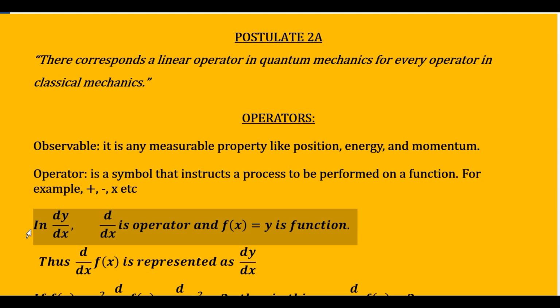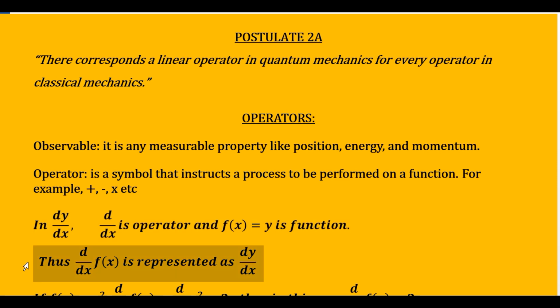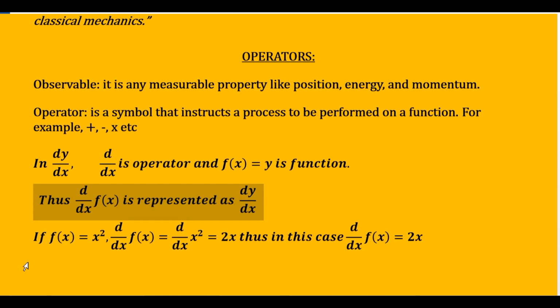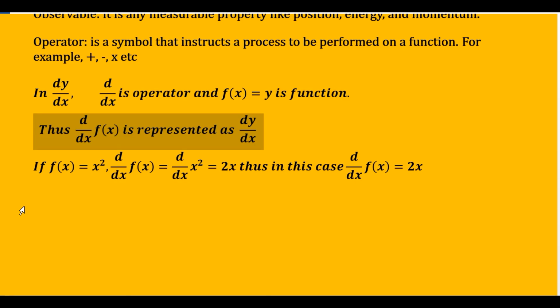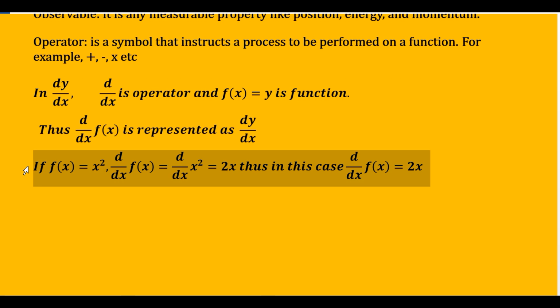There are some more operators also. I will give you an example of that. Say sometimes you write dy by dx. So you know that is about showing a derivative. While you write dy by dx, then this consists of two parts. It is d by dx, which is called operator, and then you have function f(x) is equal to y on which this operator operates. So you say that d by dx of f(x) is represented as dy by dx.